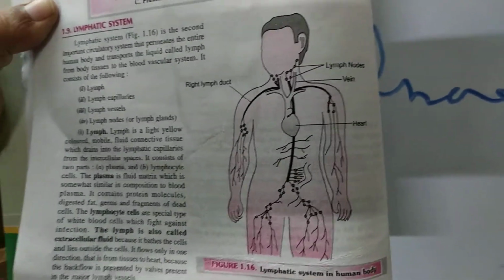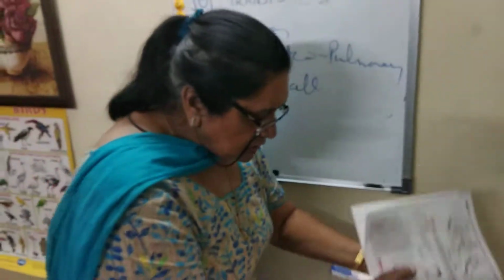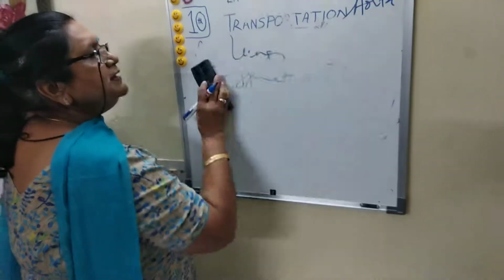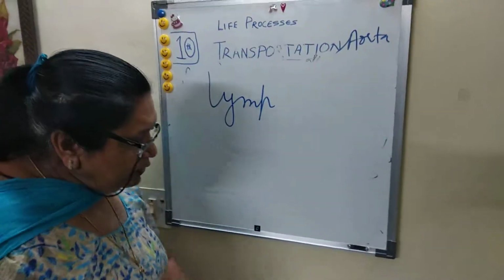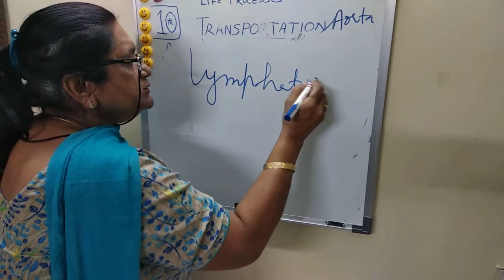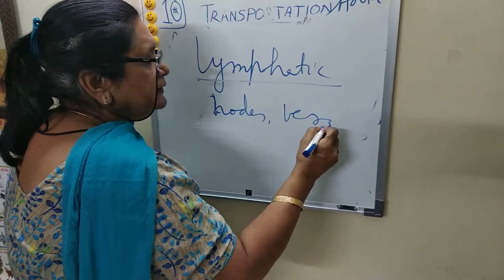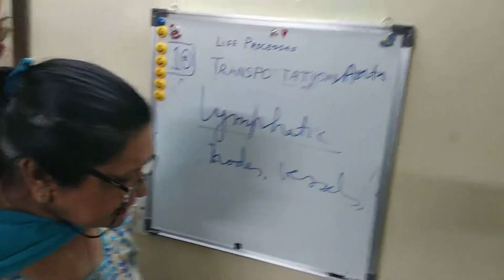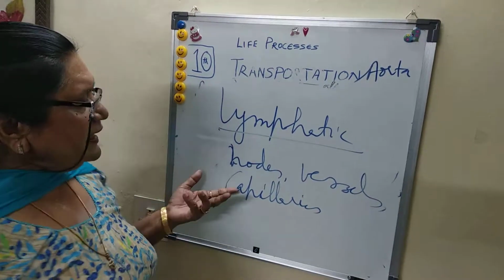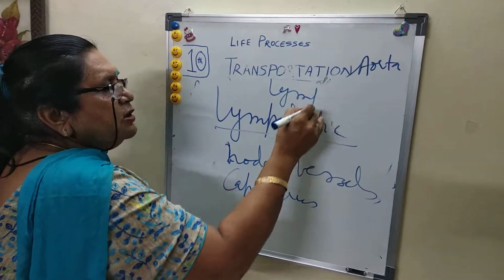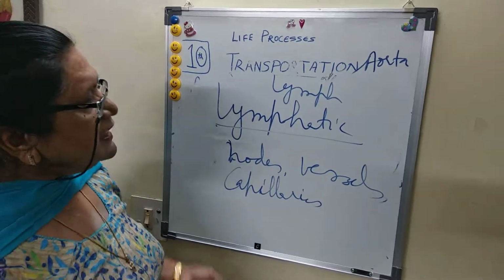And next comes the lymphatic system. That you have to learn in brief. The lymphatic system is also called the middleman. This system plays a very important role for your body. The lymphatic system further consists of lymph nodes, lymph vessels, lymph capillaries. They carry the fluid called lymph, which also carries excess fluid.